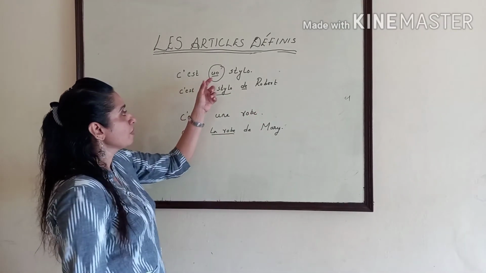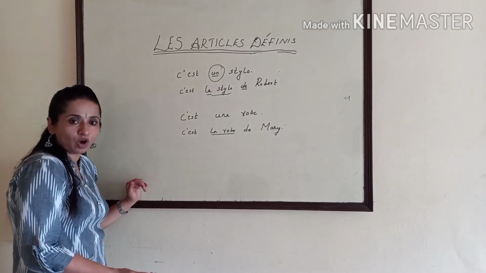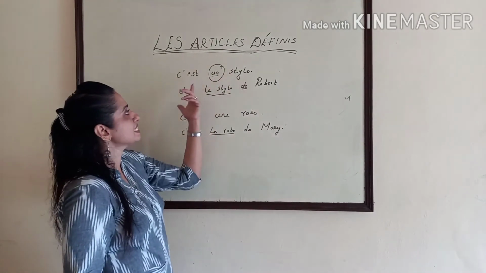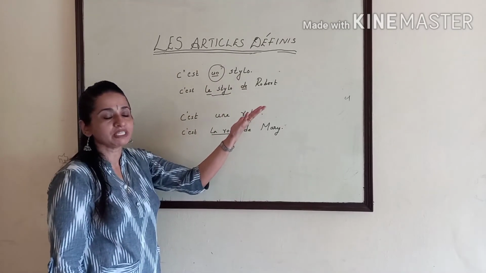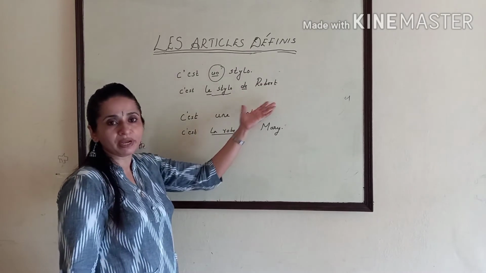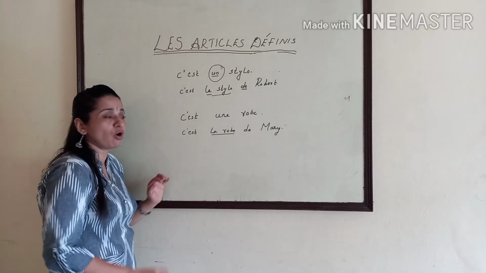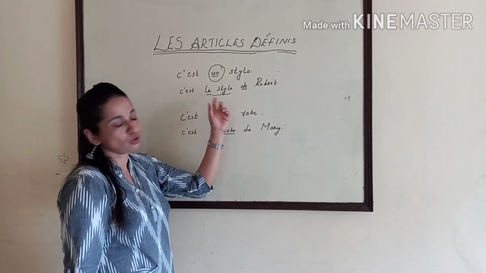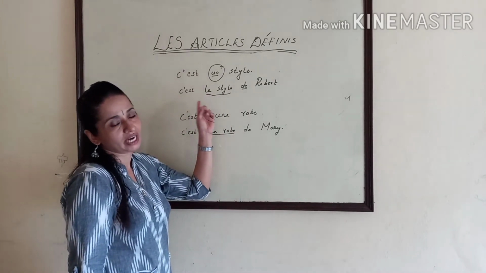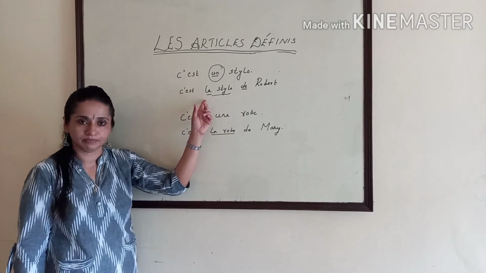The indefinite articles are used for unspecified objects. We don't know whose pen this is. This is a pen. This is an unspecified object. But this is the pen of Robert means the pen became the specified object. Now we know whose pen this is. So we should use definite articles. When we know about the object, we should use the.